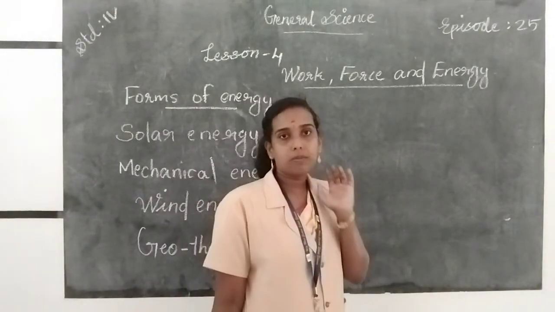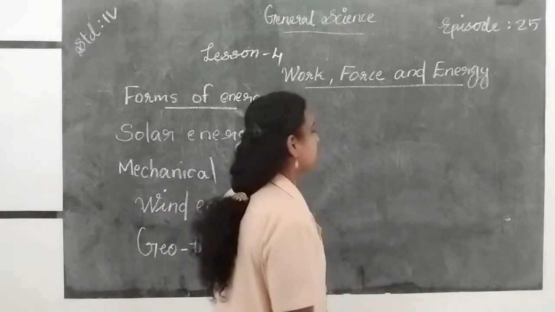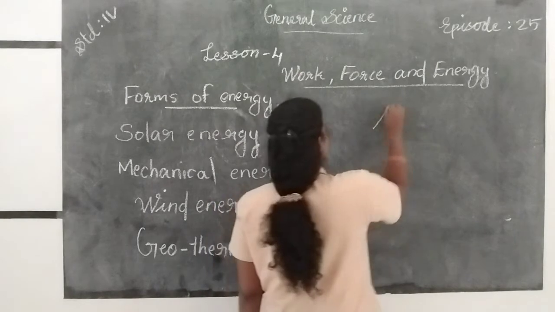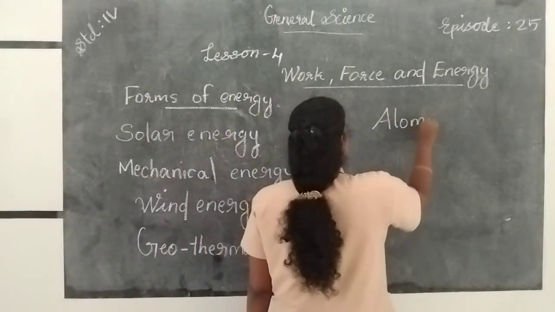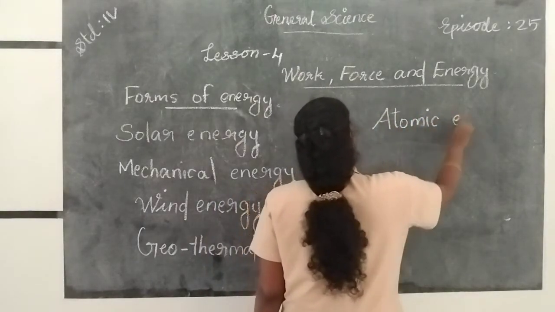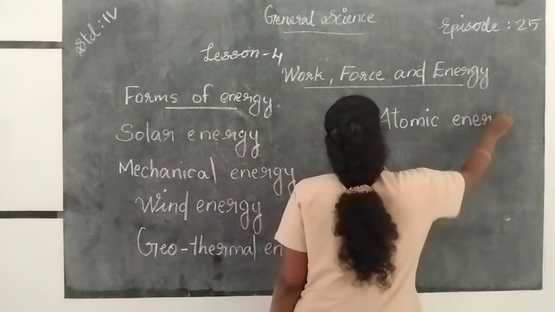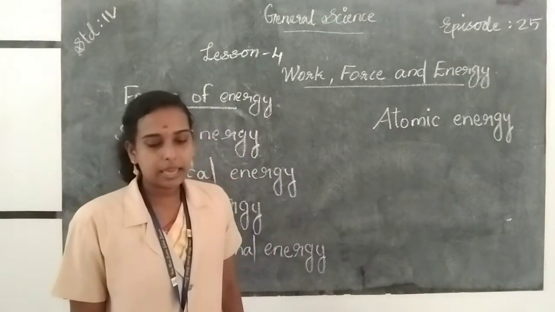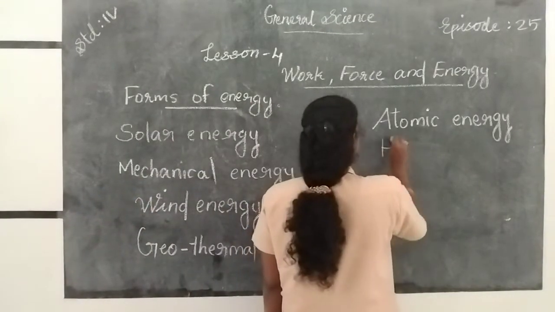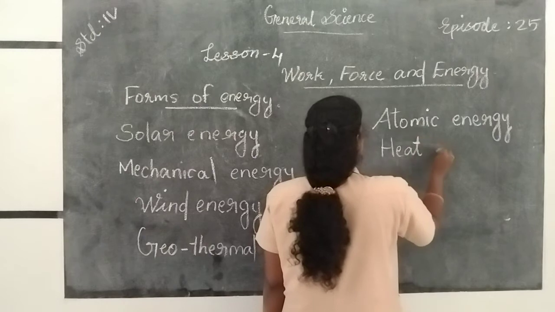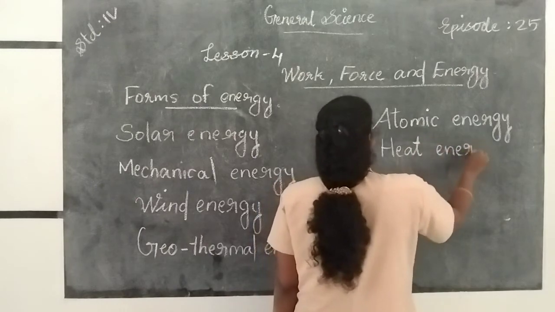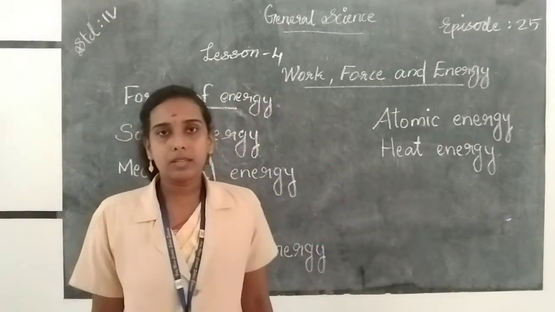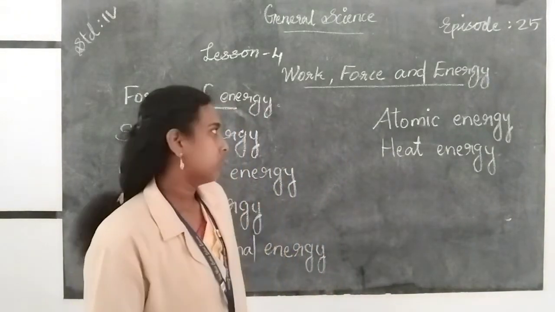Atomic energy is obtained by splitting of atoms. Atoms are the smallest particles in a matter. Okay. So atomic energy. Then heat energy. We use heat energy to heat water and cook food and much more things.